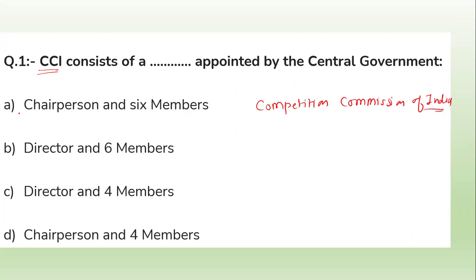Here are the options on your screen. Option A, chairperson and 6 members. Option B, director and 6 members. Option C, director and 4 members. And option D, chairperson and 4 members. What will be the right answer? You have to know that this is a factual question. In this kind of question, guessing will not work, so you have to be very specific.